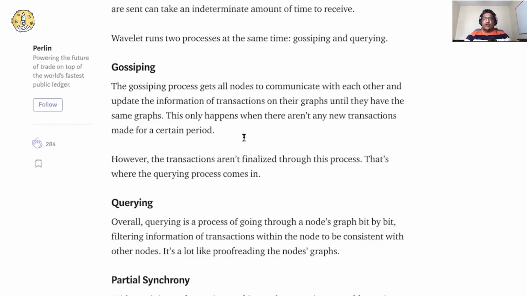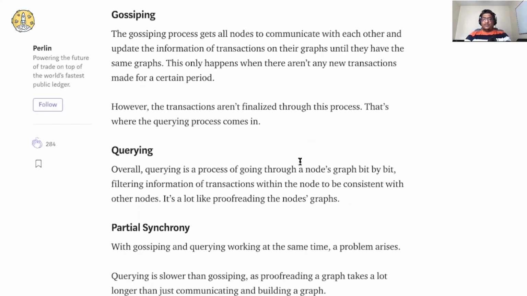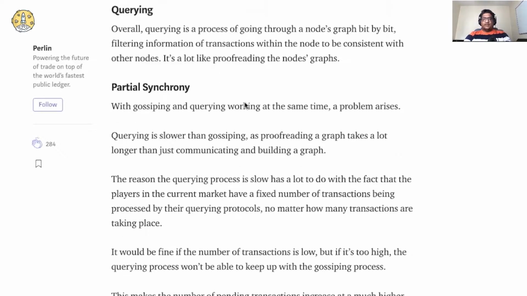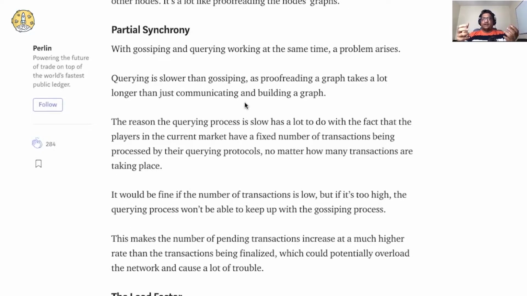But they are not doing any commits to the blockchain yet. It is just communication, just gossiping. And that's where the querying comes into the picture, where nodes actually go bit by bit through the node's graph and try to understand and keep consistency with other nodes. So this creates a problem called partial synchrony, right? When gossiping and querying are running at the same time. Why? Because gossiping is faster than querying, because querying goes into the details and commits things into the blockchain.